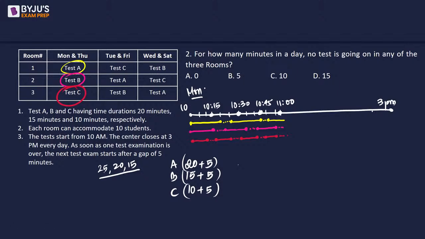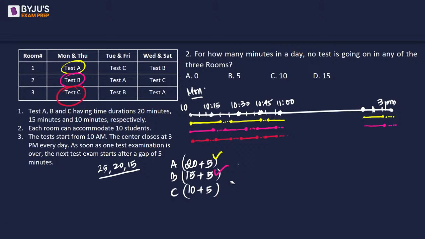Which means if we look at the last point, test A will end here and then there will be a gap of 5 minutes, right? So 5 minutes gap. If you look at test B, it was a 15 minutes duration, so it will be coming from behind and there will be a gap of 5 minutes because it perfectly ends at 3 p.m. The duration of 25, 20 and 15, right?